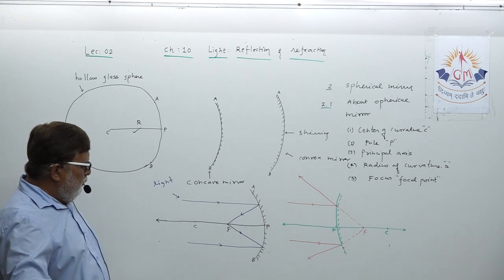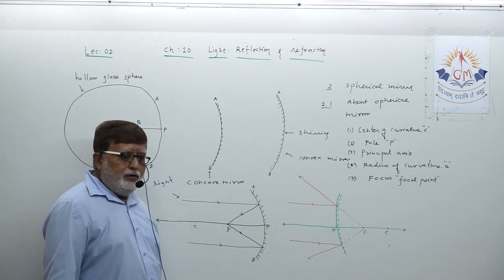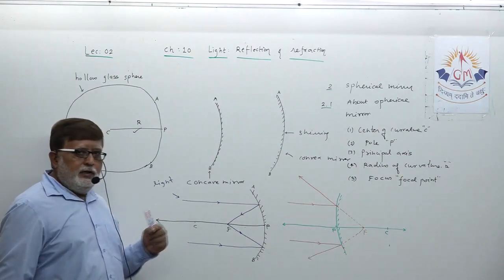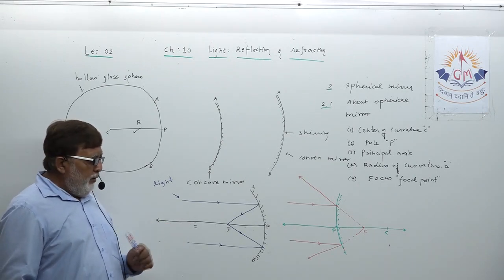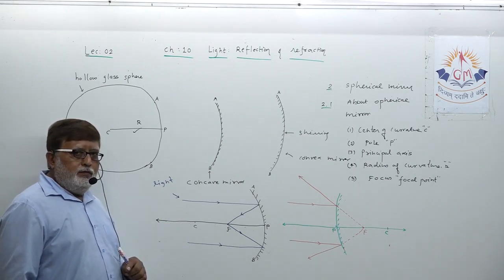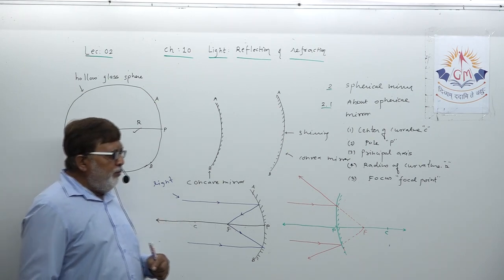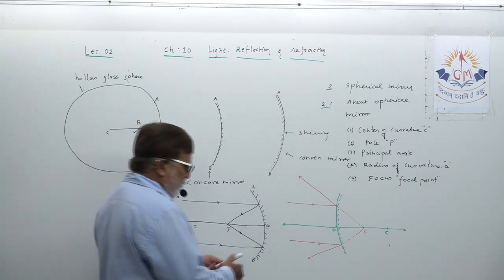So the definition of focal point or focus: rays of light parallel to the principal axis, incident on the reflecting surface of the mirror, after reflection converge at a fixed point on the principal axis, which is known as focal point or focus.